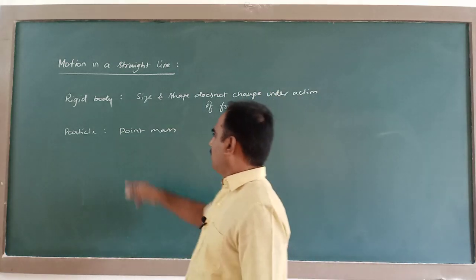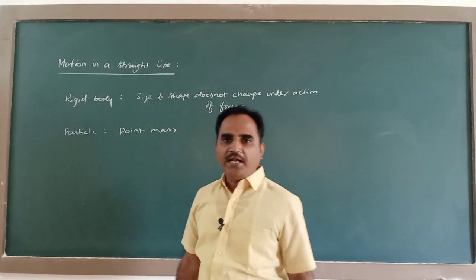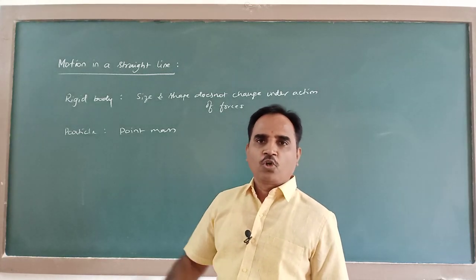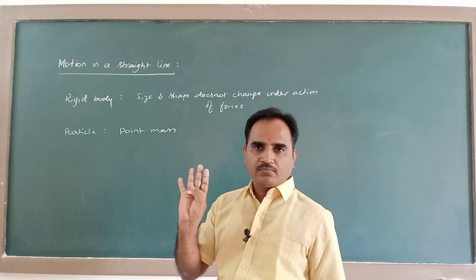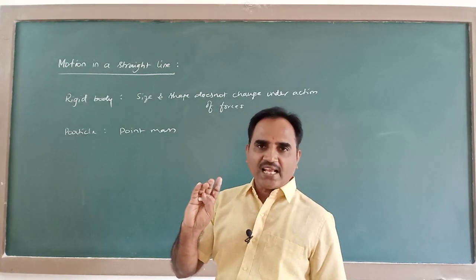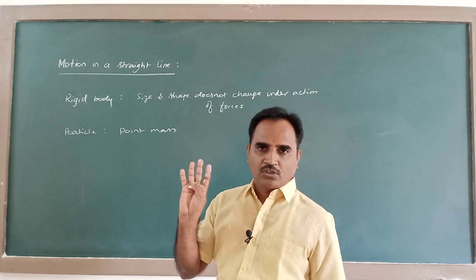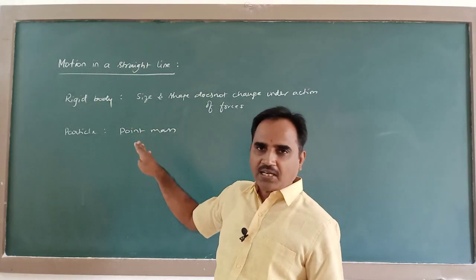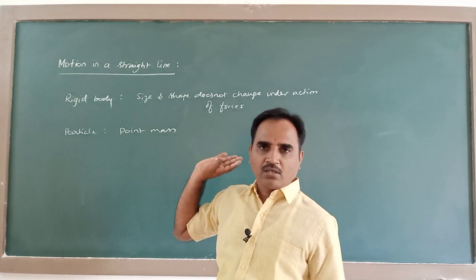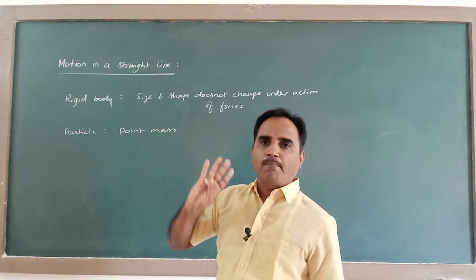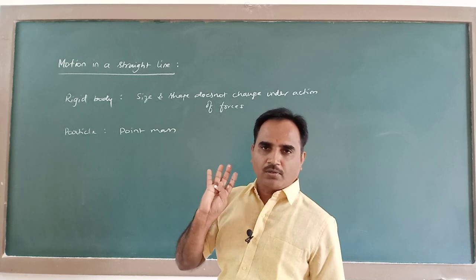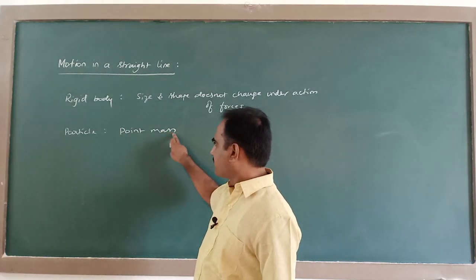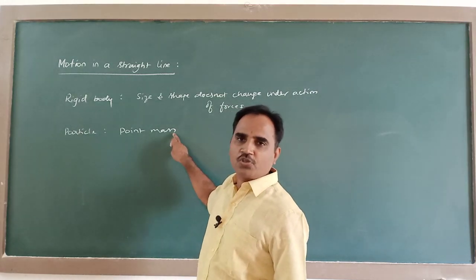Actually, a rigid body and particle are ideal concepts. Practically, no body is a rigid body. Every body is elastic. So rigid body is an ideal concept. And also particle is an ideal concept, because mass without volume is not possible practically. But here particle means it has point mass, so its volume is almost zero.